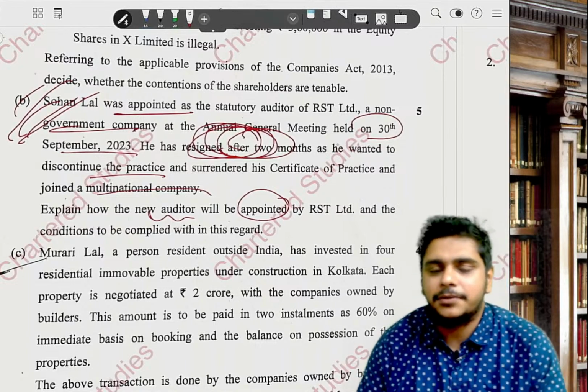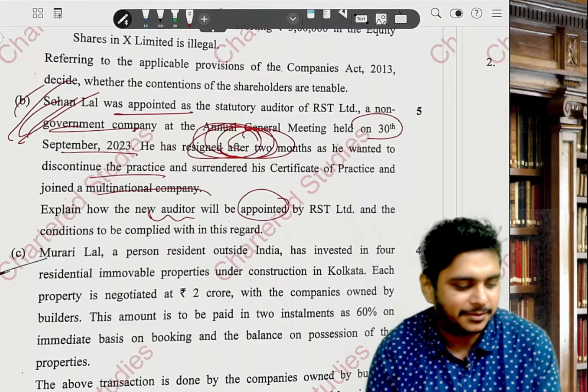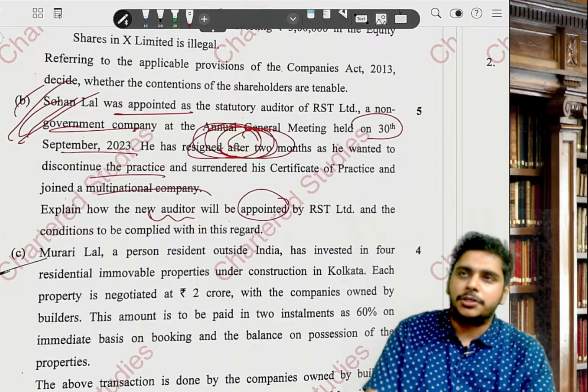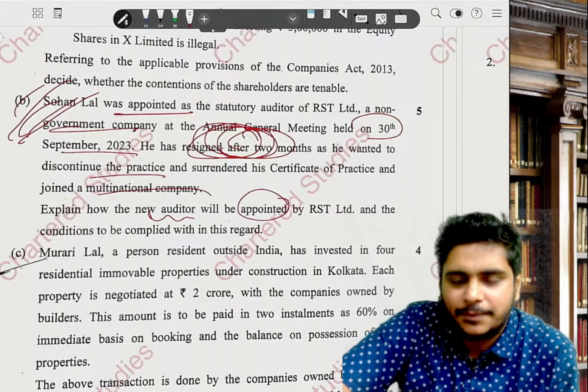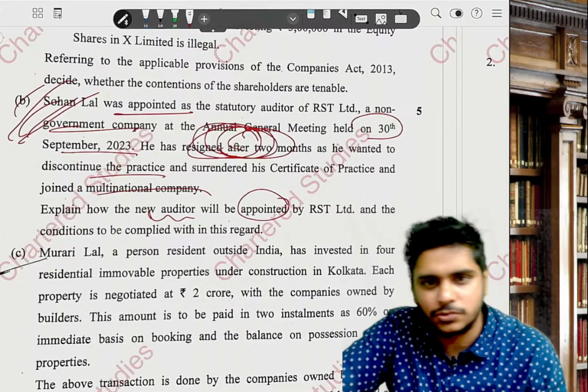So we have done 6 chapters. If you trust, you will clear. If you don't, it's your life. Come back again, we'll wait. So 6 chapters I have completed, which is approximately 35 marks, we can assume: 5 marks each chapter plus MCQ. So we have closely completed 35 marks.